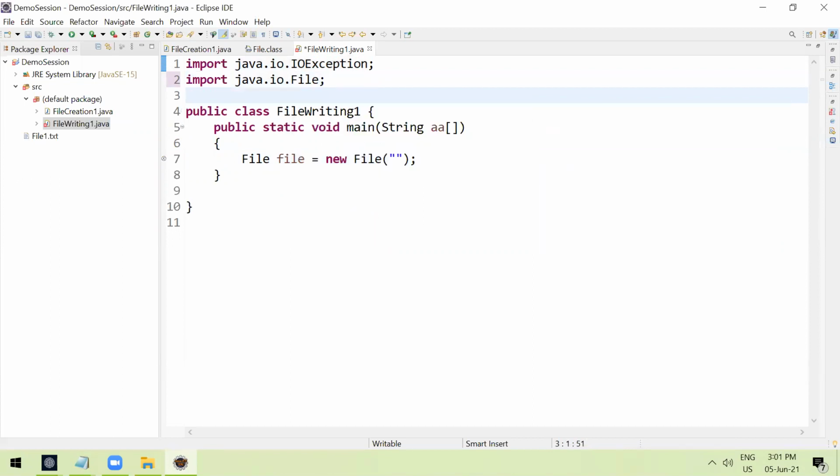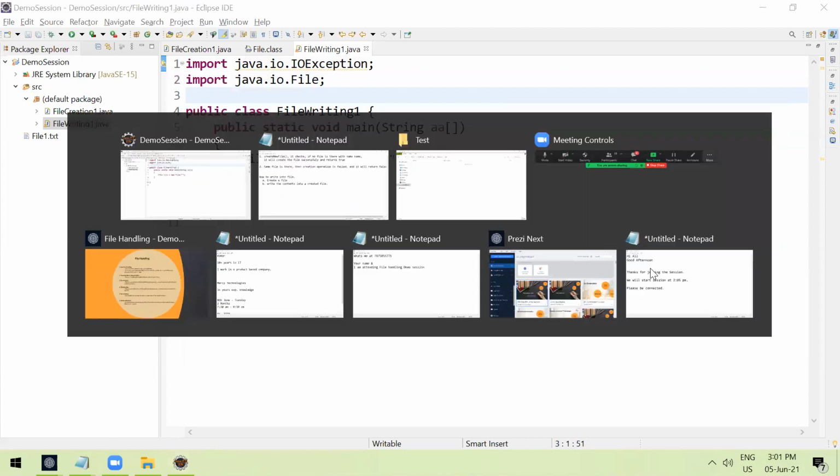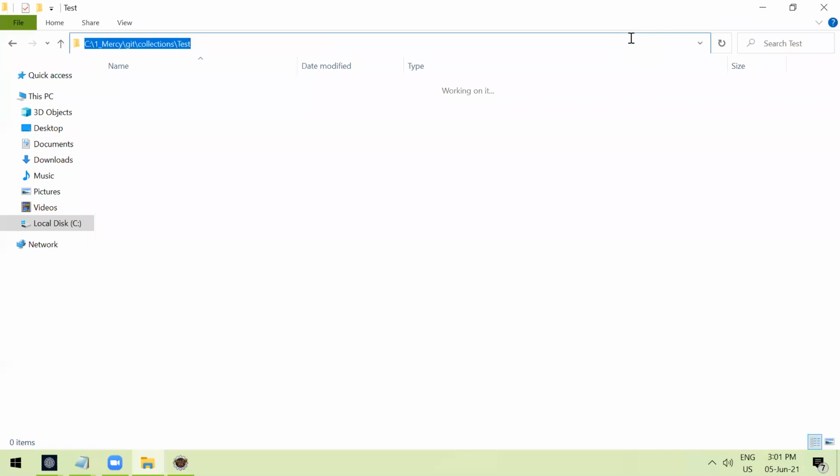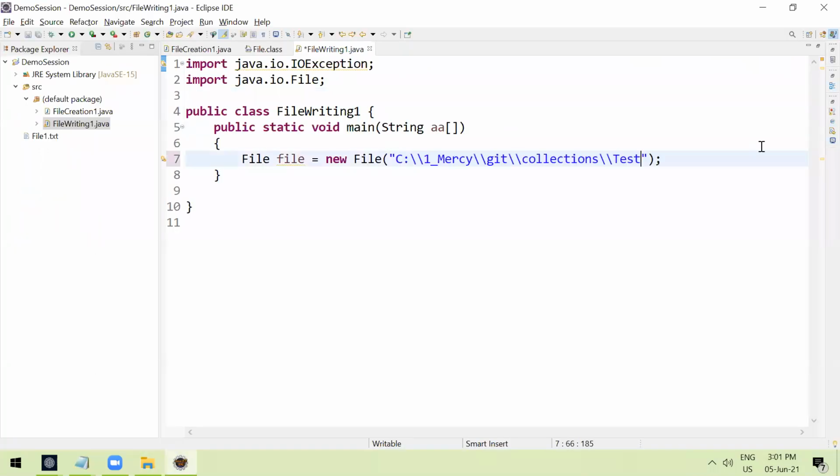Right, import is success. Now give the place where you want to create the file. I want to create it here in this directory. The file I want to create is, consider file one.txt. This is the file I want to create, right? Now I'm going to use, once I create the file, I'm going to write it, right?